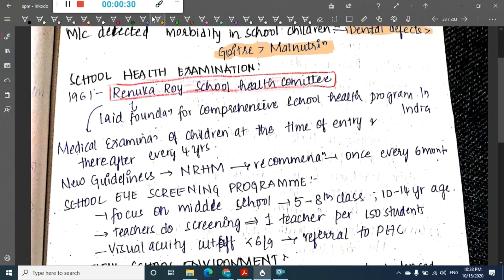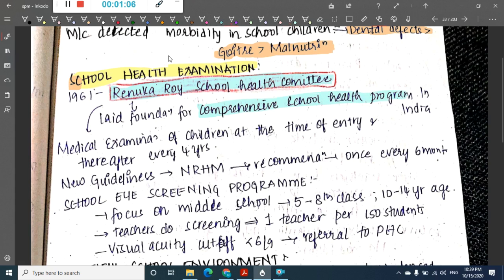For school health examination, there was a committee put forward, which was called the Renuka Roy School Health Committee. The committee which was put forward for school health is the Renuka Roy School Health Committee. This has laid the foundation for the comprehensive school health program in India.